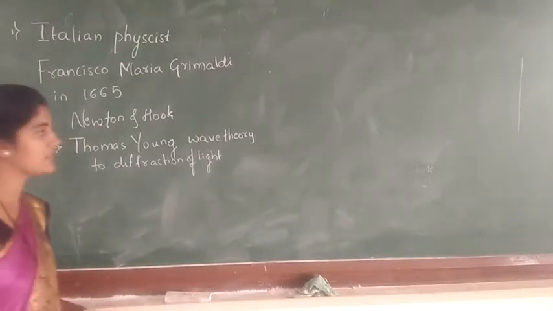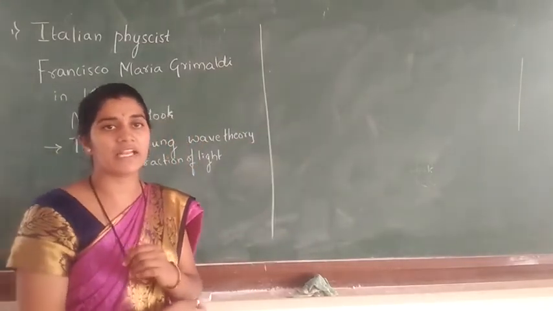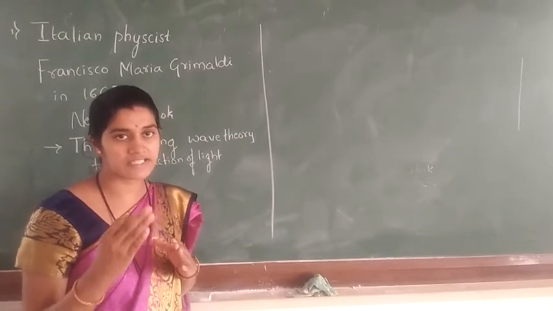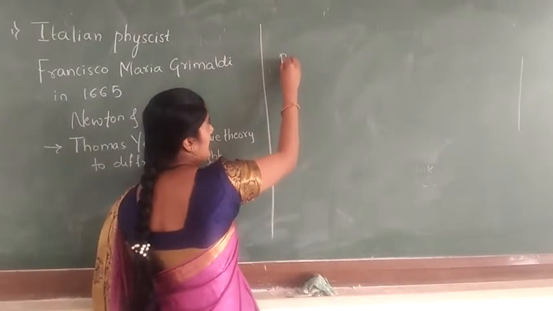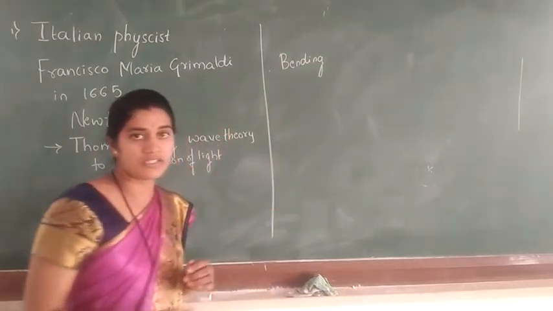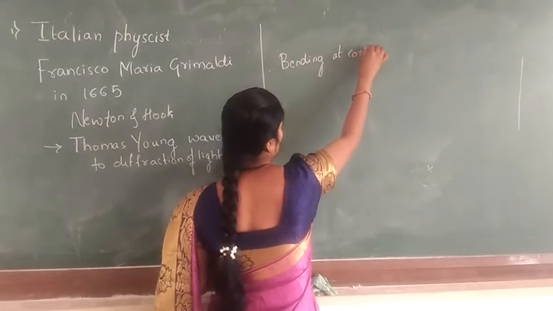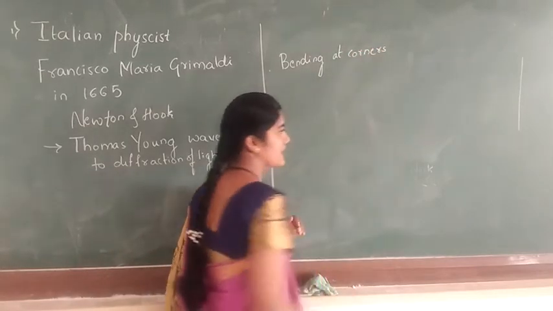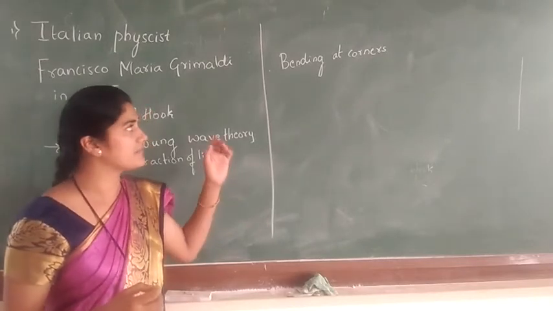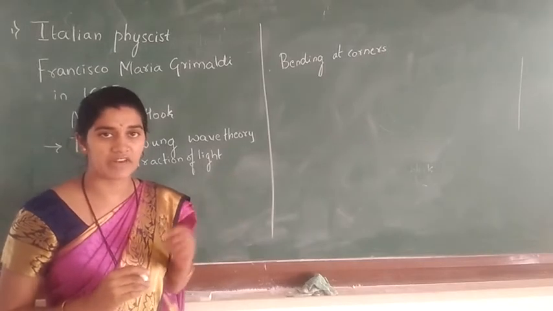Now we have to study the definition of the diffraction of light. When a ray of light is made to pass through a slit or past an obstacle onto the observation screen, there will be bending of the light. Bending of light at the corners or at obstacles is called diffraction of light. The light made to fall on the slit or screen bends at the corners or the obstacle, and this is called the diffraction of light.